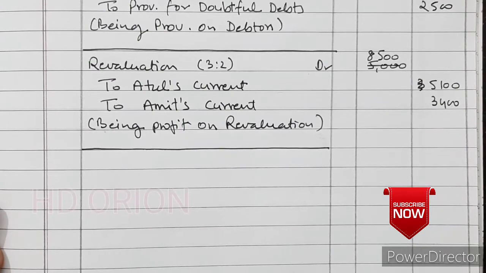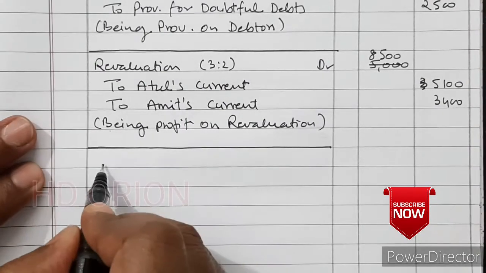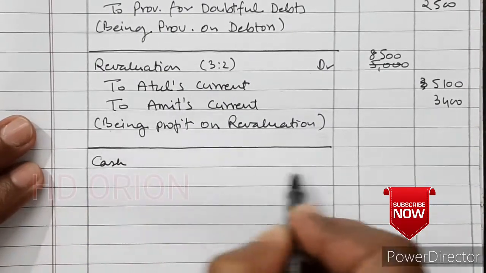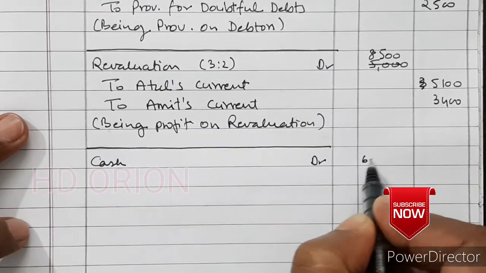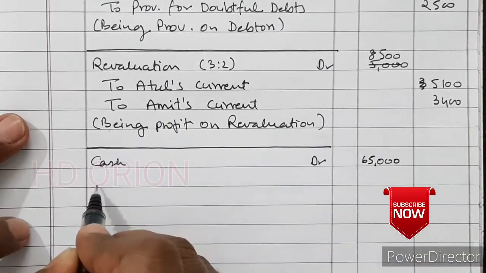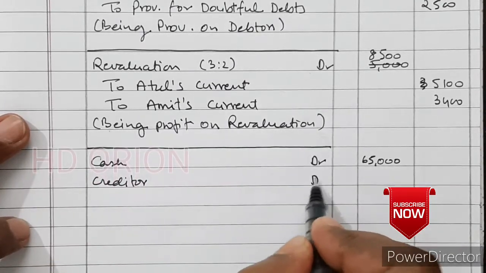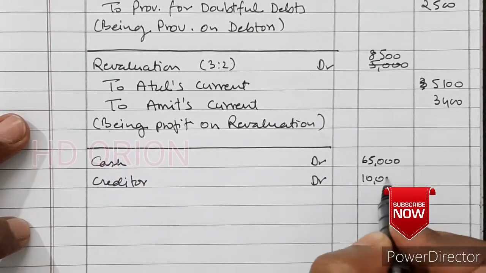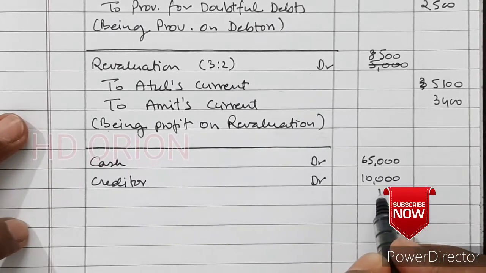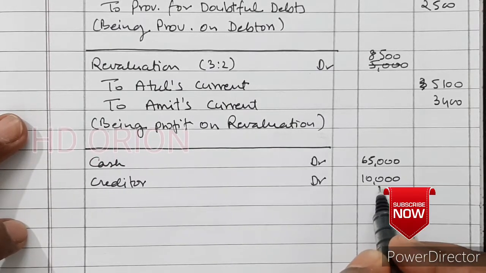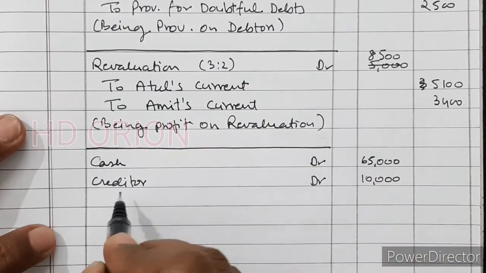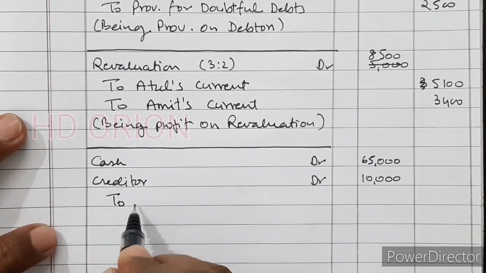Now new partner Abhay is bringing capital. So cash account debited 65,000, and creditors also debited, because Abhay was our creditor also and his credit balance of rupees 10,000 is now transferred to his capital account. So to Abhay's capital account.